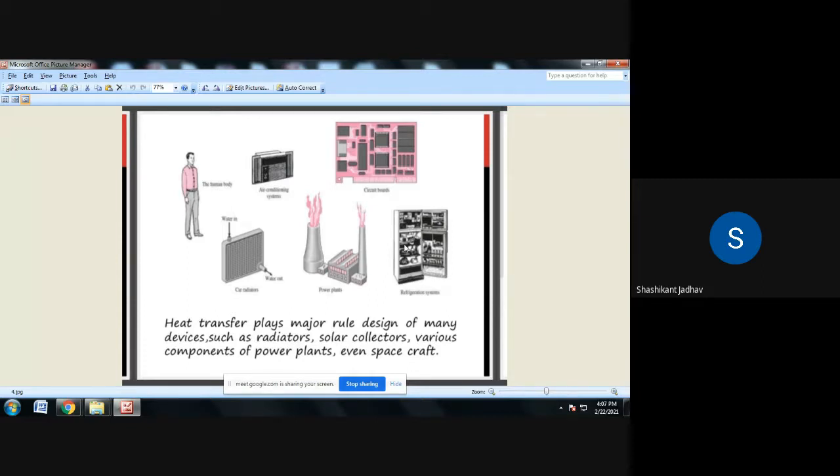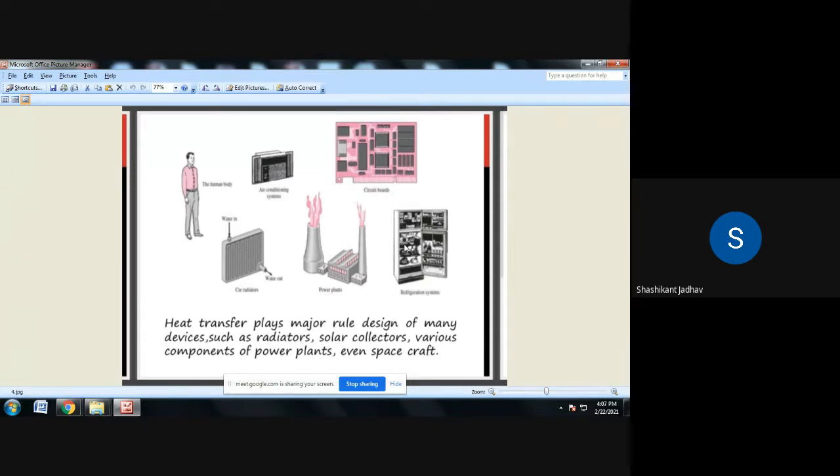So for that there is a need of the heat transfer subject. By using it we design these different components, considering heat as a major parameter, because the maximum number of components fail because of the high temperature region.